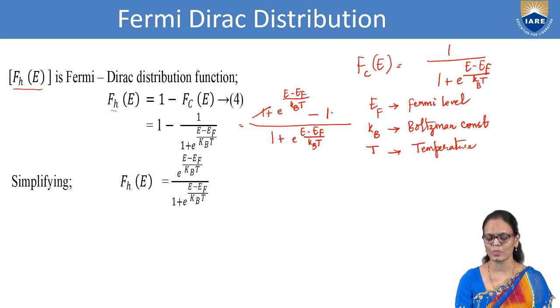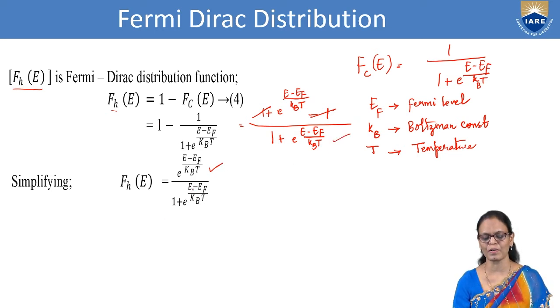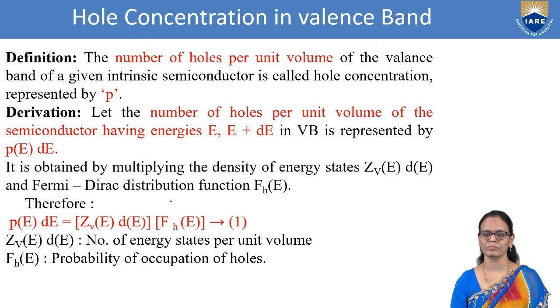So this plus 1 and minus 1 get cancelled. We are left with e power (E minus Ef) by kBT in the numerator, and in the denominator we have 1 plus e power (E minus Ef) by kBT. So this is the expression we are going to use for the probability distribution function.